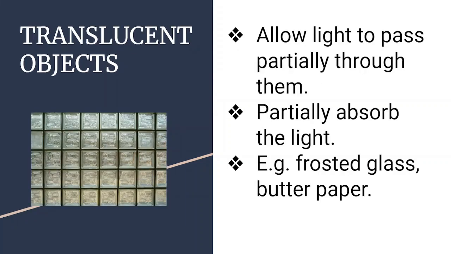But a translucent object is a little different. It allows some light to pass through and partially absorbs the light. So the view is not totally blocked, but you will get a hazy view. Examples could be frosted glass and butter paper, where we want a little light to come inside our room, but we don't want clear vision for outside. So sometimes we apply frosted glass in our windows.